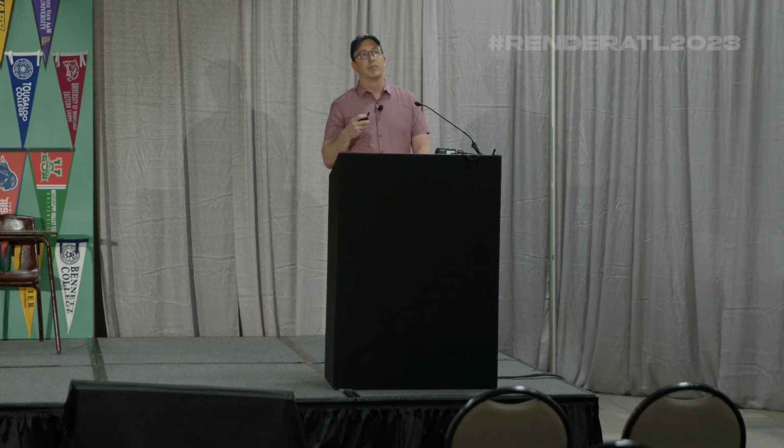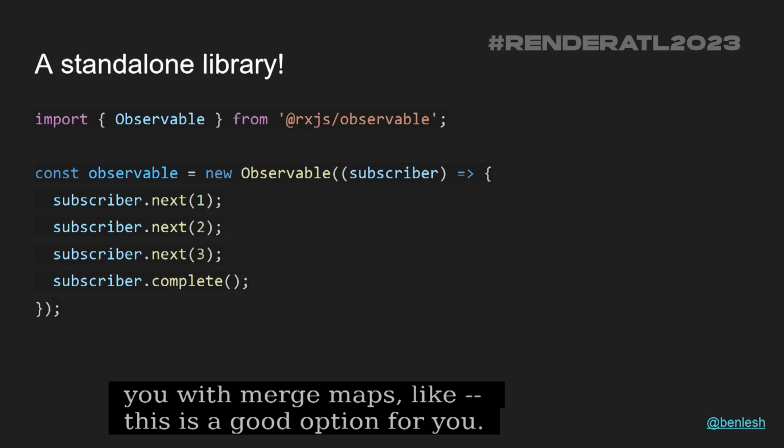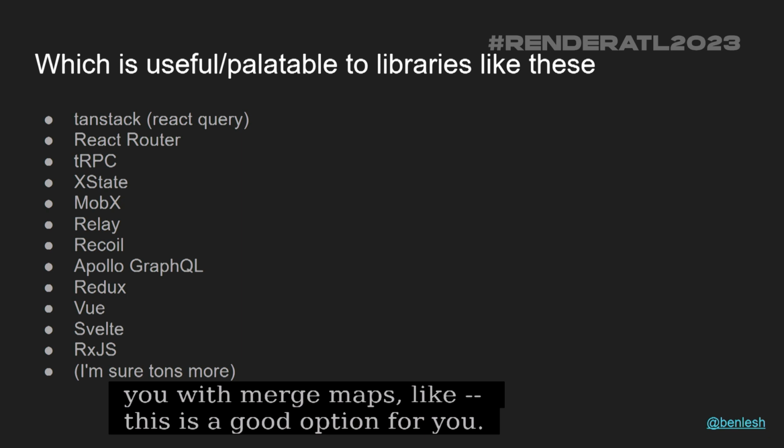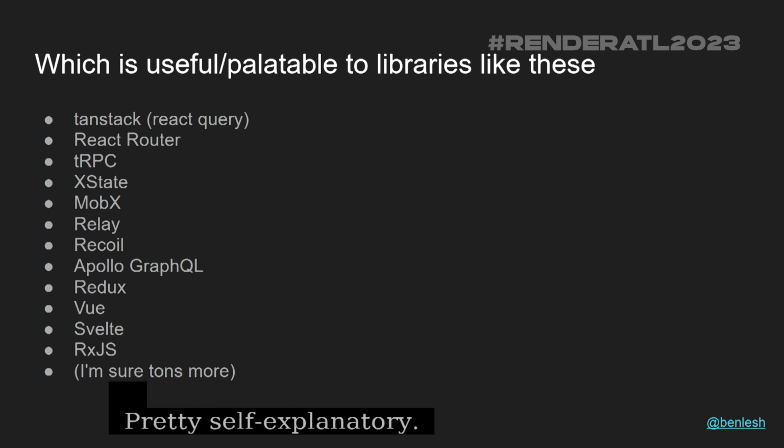But they don't want to ship it and be like, here's all these operators, because people tie themselves in knots with RxJS operators quite often. So we have a library that we're going to publish that just has the observable and the requirements for observable, and that's it. So if you're a library author, or maybe you work in a place and you want to use observables, but you don't want your coworkers destroying you with merge maps, this is a good option for you. So again, it's just a standalone library. You just would pull it in like that, use it.